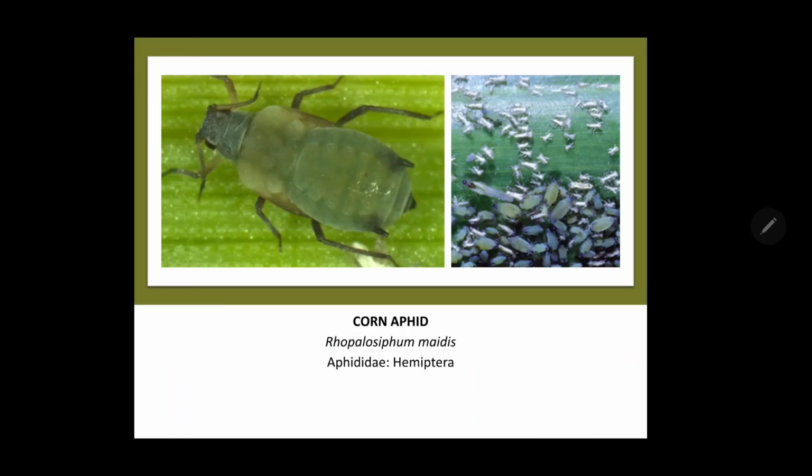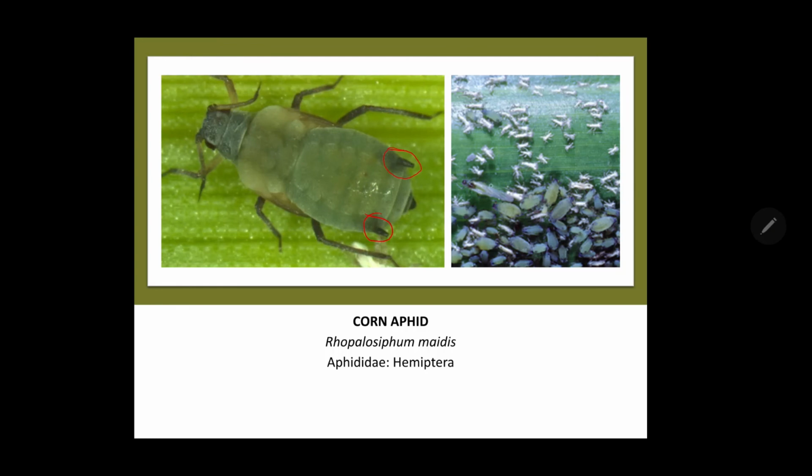Most of the cereal crops are affected by aphids, and these aphids are considered corn aphid. The scientific name is Rhopalosiphum maidis, family Aphididae, order Hemiptera. The aphids reproduce parthenogenetically, having olive to dark green color, with prominent cornicles to excrete excess sugary substance or undigested food from their body. It completes its life cycle in a shorter duration, so we can see overlapping generations. Only nymphal and adult stages are there.